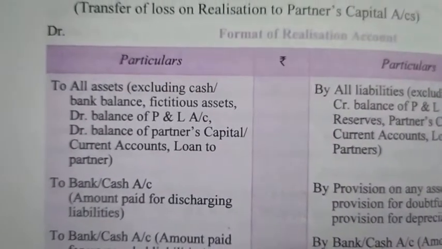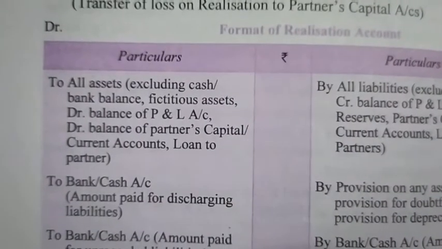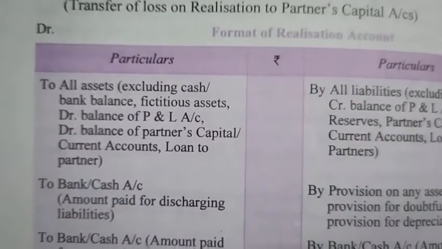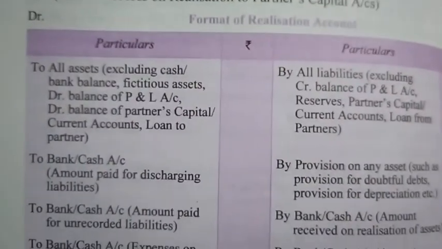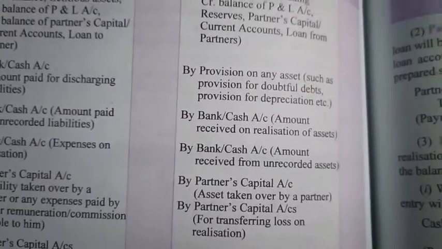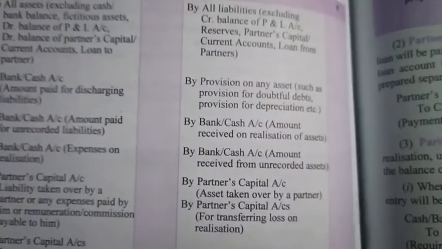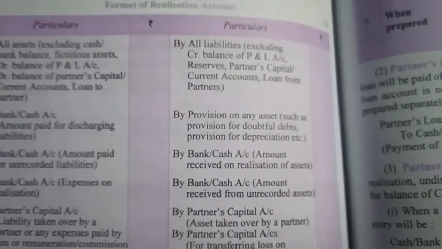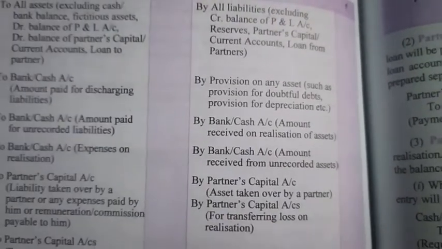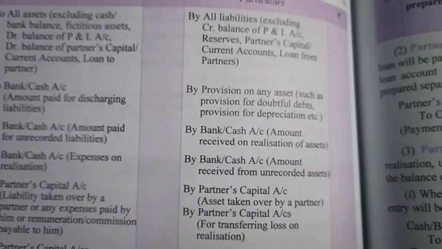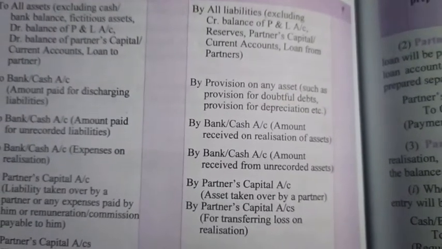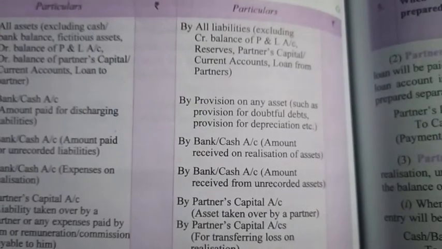That is, if the assets are sold or taken by any partner, its treatment will be shown on which side? On the credit side. Okay, see here. The third item on the credit side of realization account, by bank or cash, is indicating that the assets are realized, means sold.